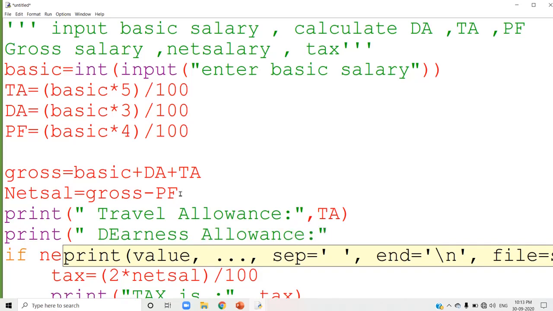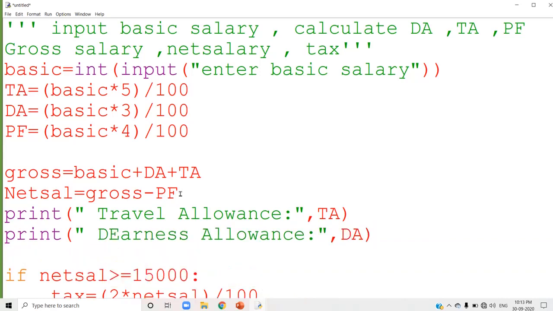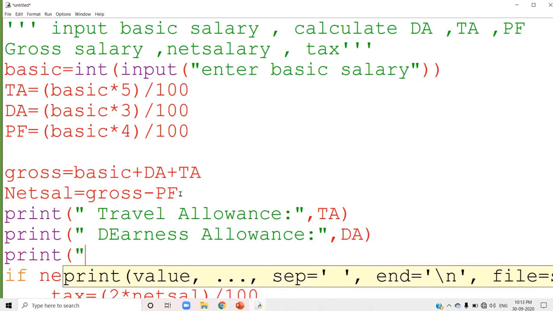It's calculated and stored in which variable? DA. It is DA. Next, print. Next is you calculated provident fund. Provident fund, which is stored inside the variable PF.